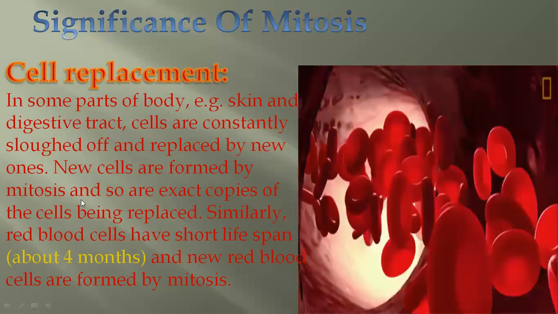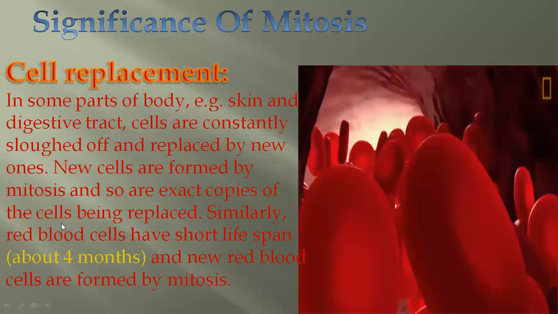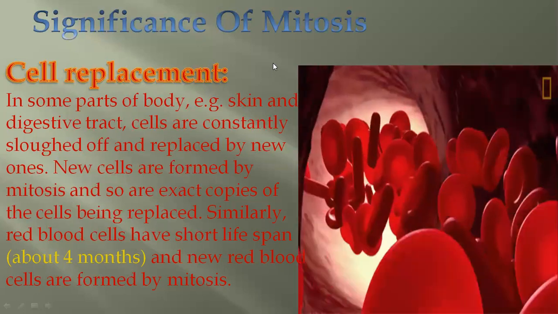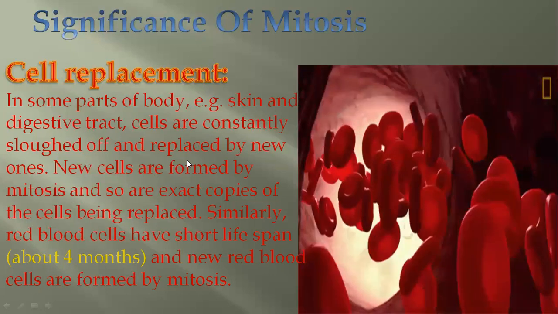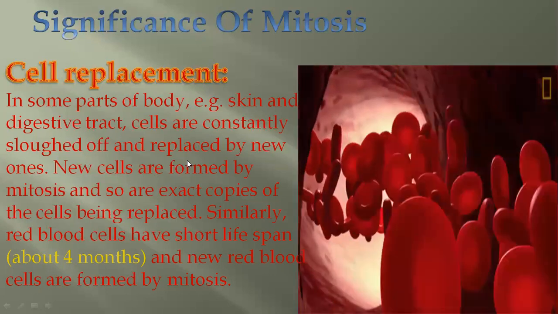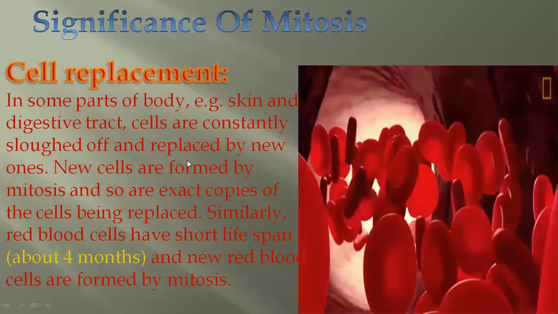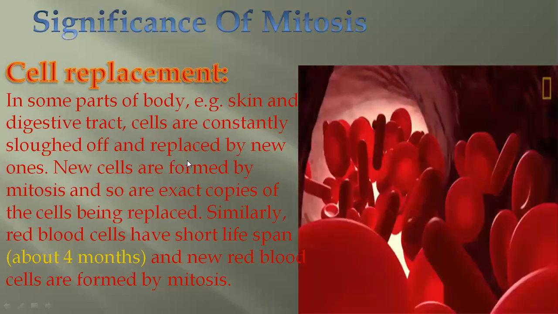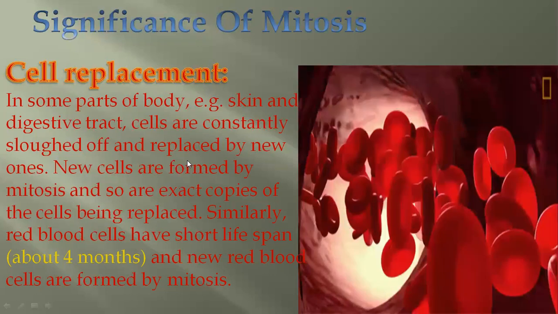New cells are formed by mitosis, and so are exact copies of the cells being replaced. So one cell is divided into two cells. So the two cells are exact copies of the previous cell. So the previous cell is not being present now, and it is replaced by two new cells.